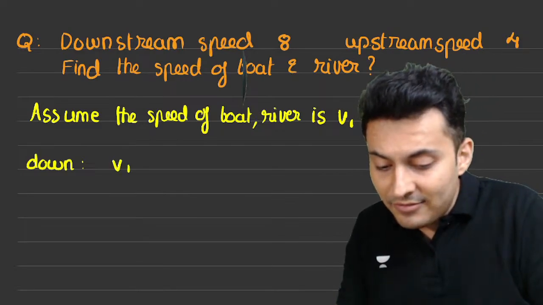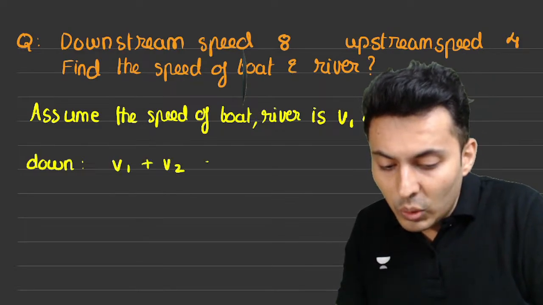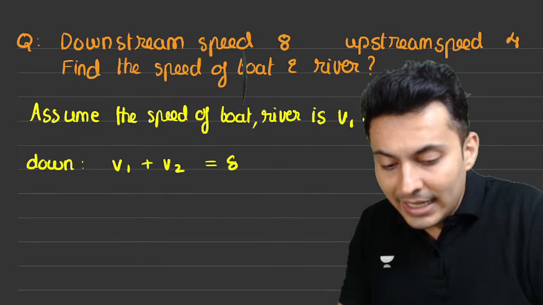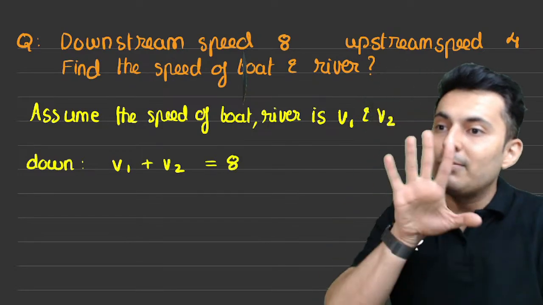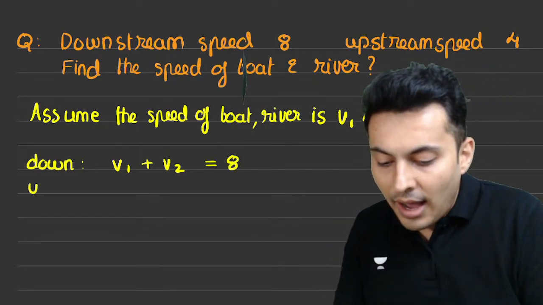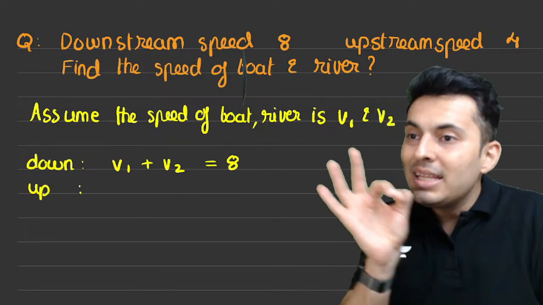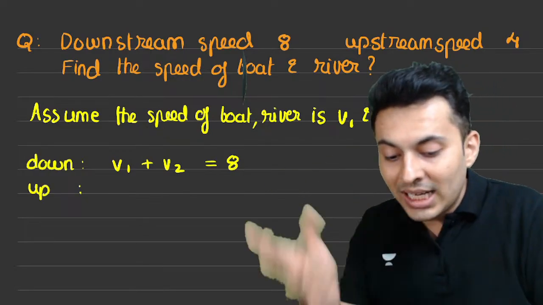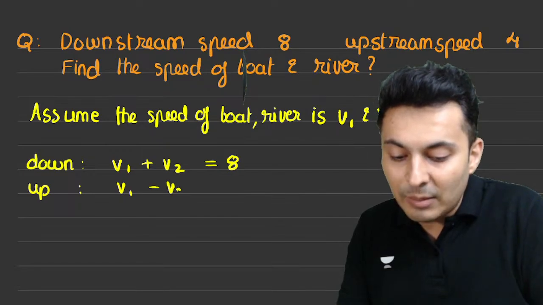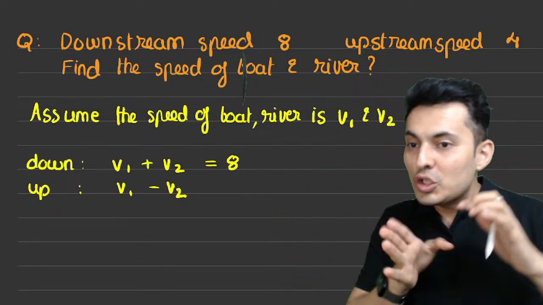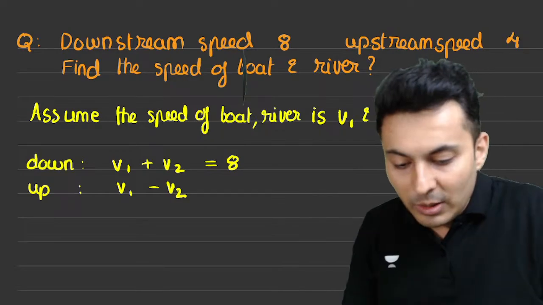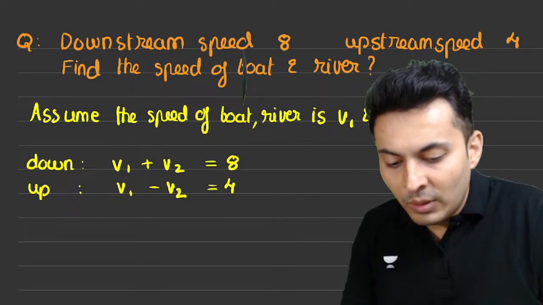Down the stream means adding the speeds. So can I say V1 plus V2 is equal to 8, my dear students? V1 plus V2 is equal to 8. Up the stream meaning you're going against, so the speeds will subtract. So it will be V1 minus V2 is equal to 4.